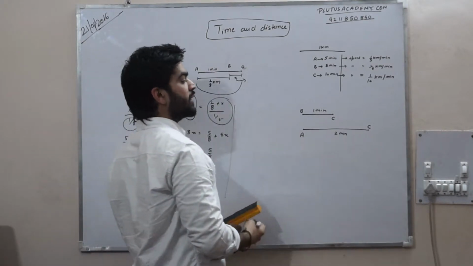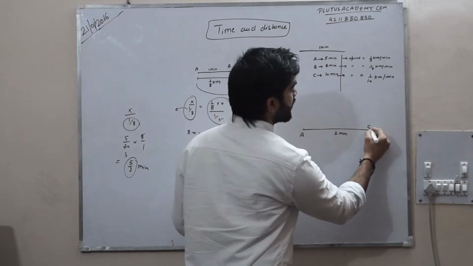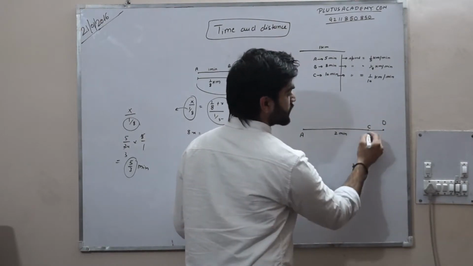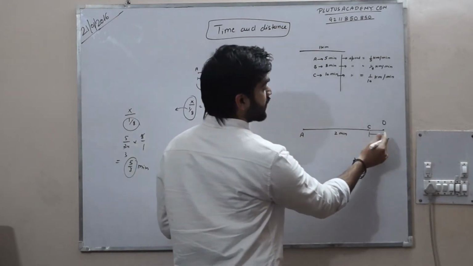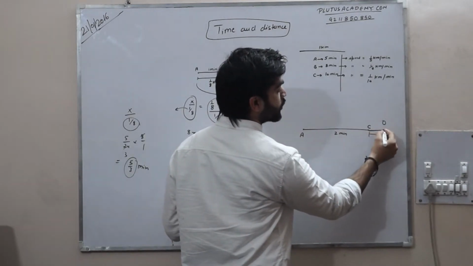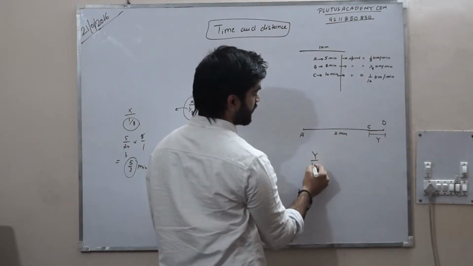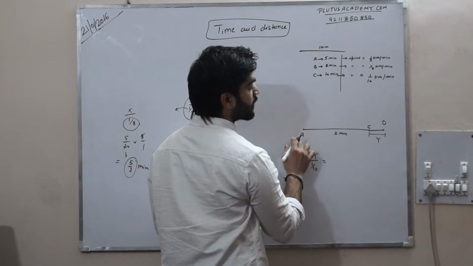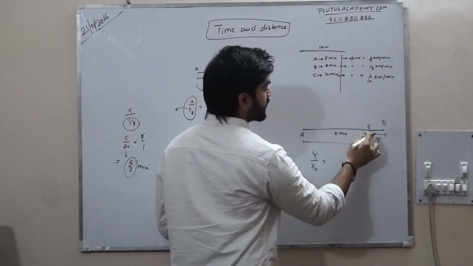Now come to when A meets C. Let's assume A meets C at this point. Also assume this is y. So what is the time taken by C to reach O? Time is distance by speed, for A, C is 1/10. What is the time taken by A? Distance upon speed. And what is this distance? C.